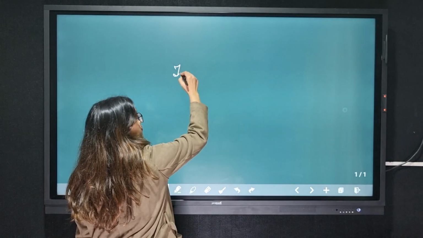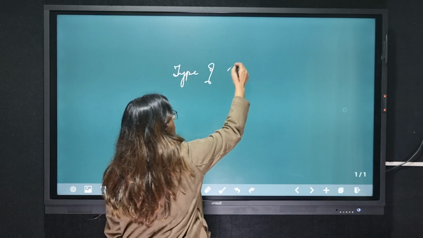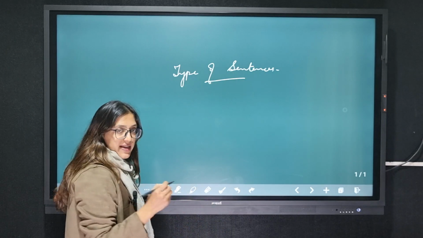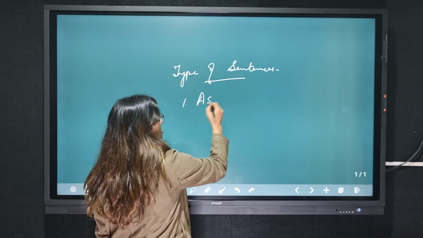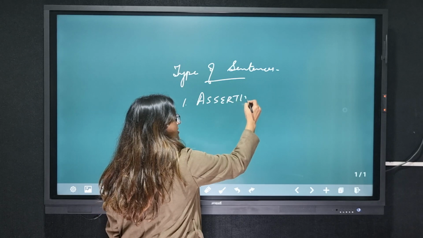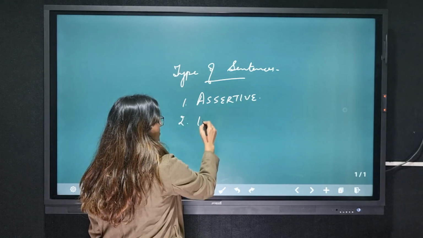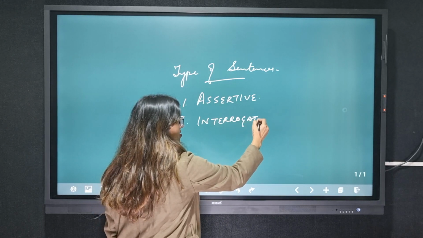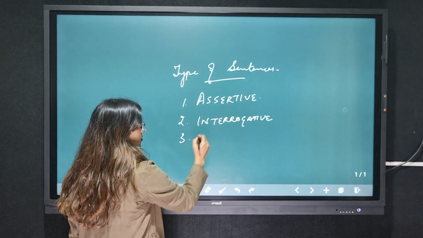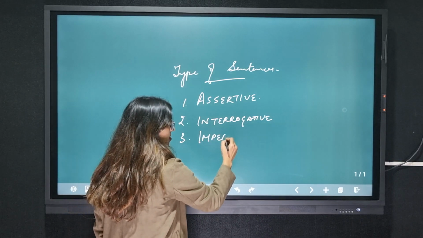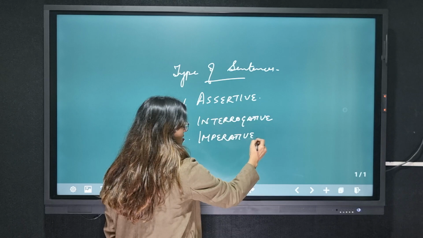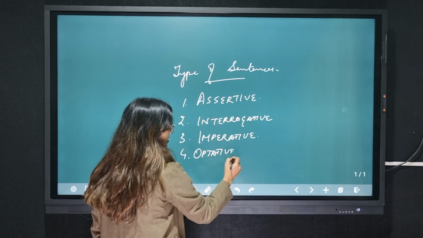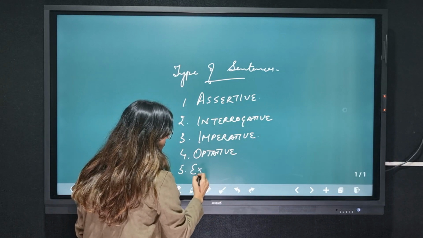Now coming to the types of sentences. There are 5 types of sentences, which are assertive sentences. The second one would be interrogative. The third one would be imperative. The fourth one would be optative. And the last one would be exclamatory.